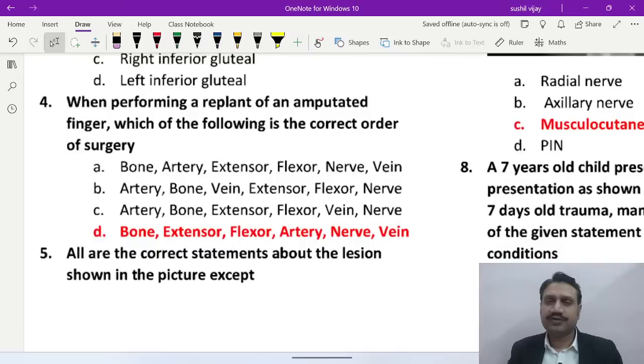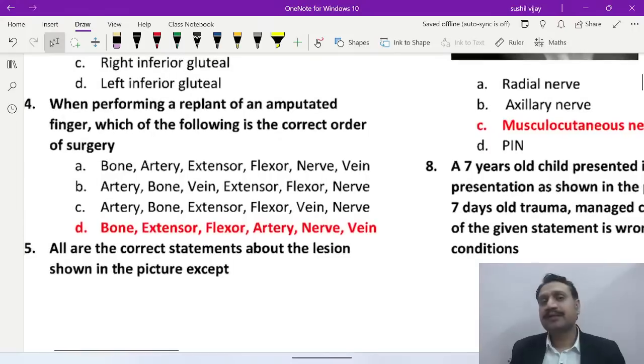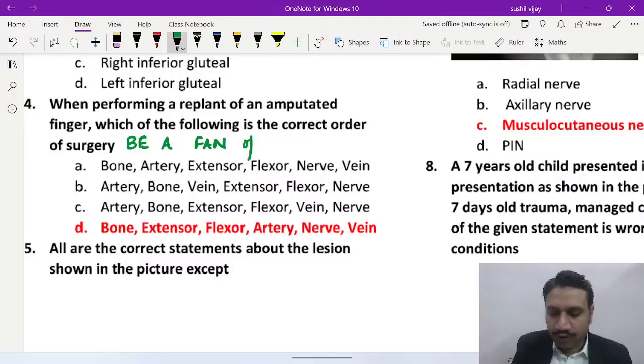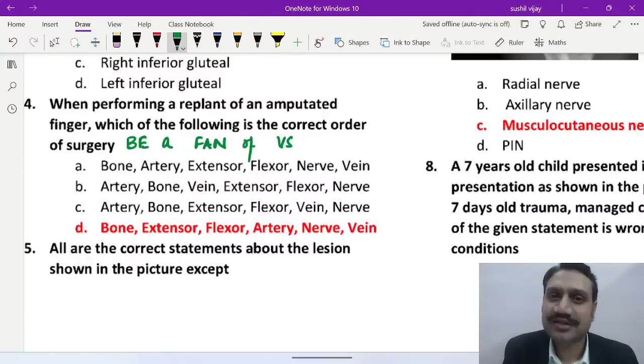When performing a replant of an amputated finger, which of the following is the correct order of surgery? How do you remember it? This has been a little controversial question between the orthopedic and surgical classes, but I have the logic, we have the reference, and we both, the surgeon and the orthopedician, believe in that, right? What is the mnemonic? Be a fan. This A has to be small. Be a fan of what? The VS. We can have the VS as Virender Sehwag, no doubt in that. So be a fan of VS.